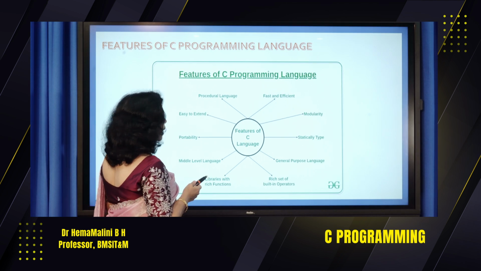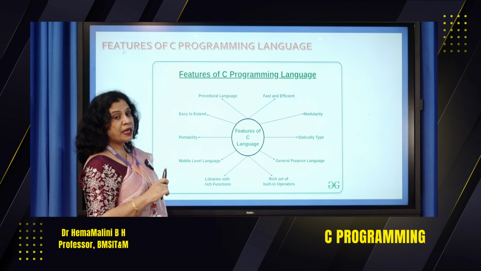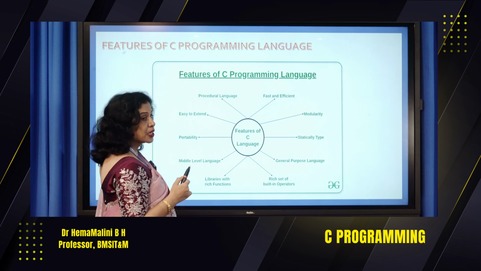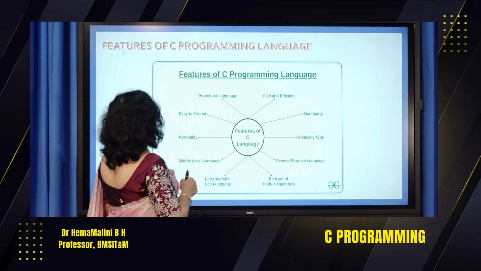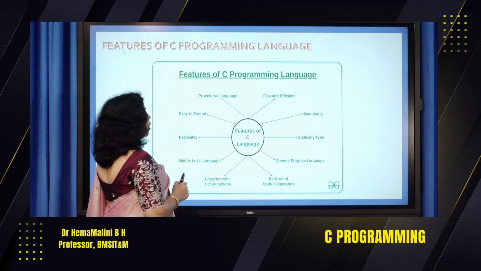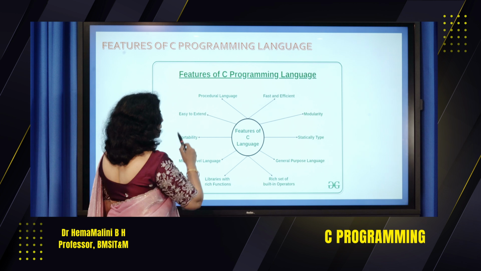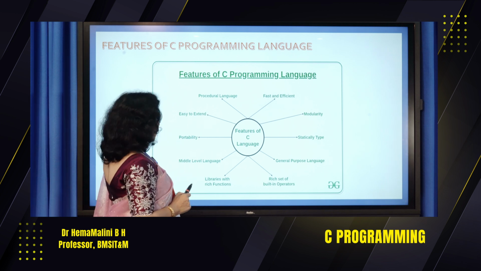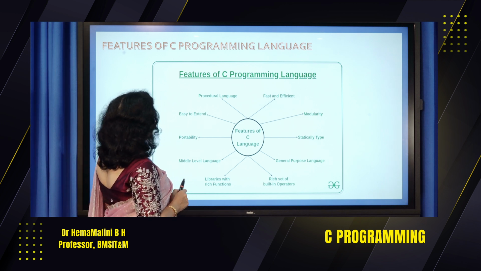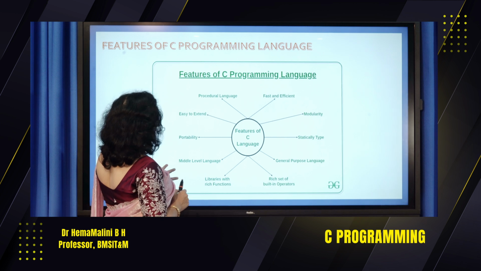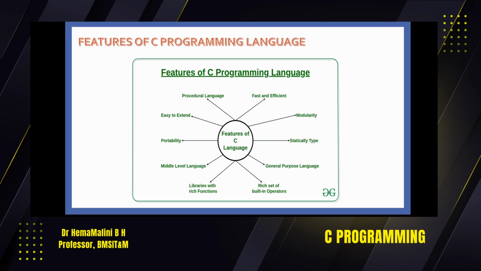So it is a high level language as well as a mid level language, because it communicates with assembly level, and it allows portability, is easy to extend, and is a procedural language. So, these are the features of the C programming language.